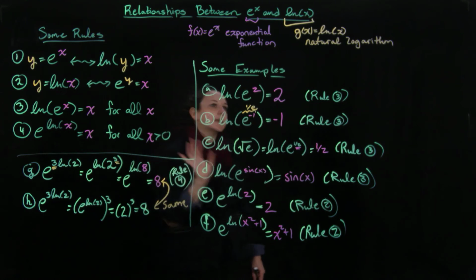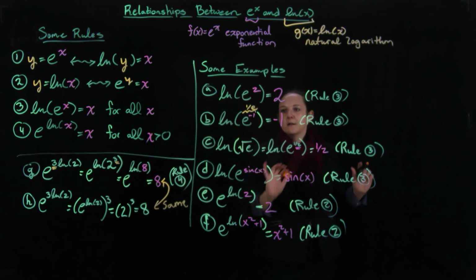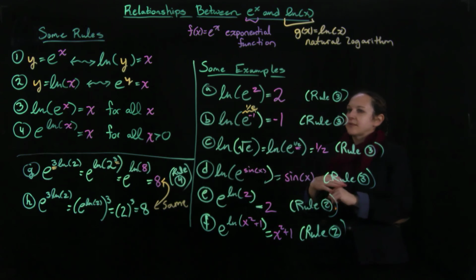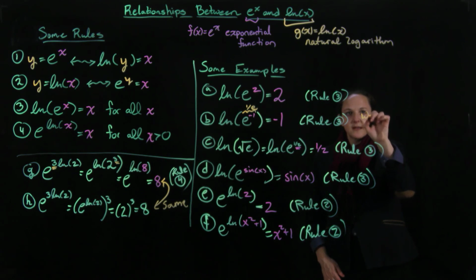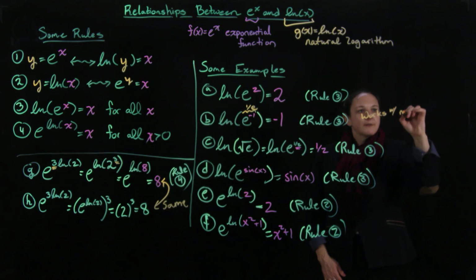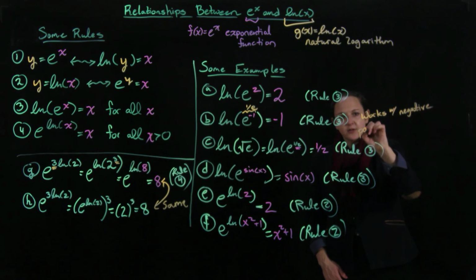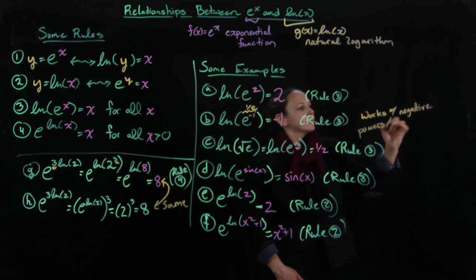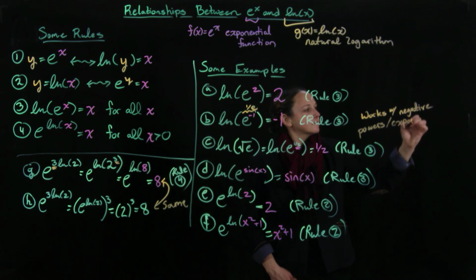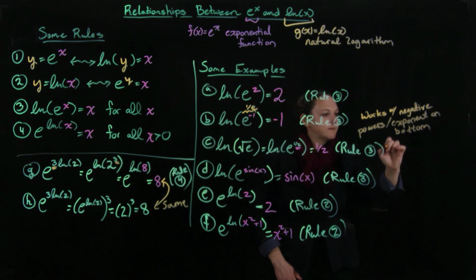So looking at the rules, some of the highlights here are that this works with negative powers, or if you have an exponent on the bottom. This works with fractional powers, is what we're seeing here.